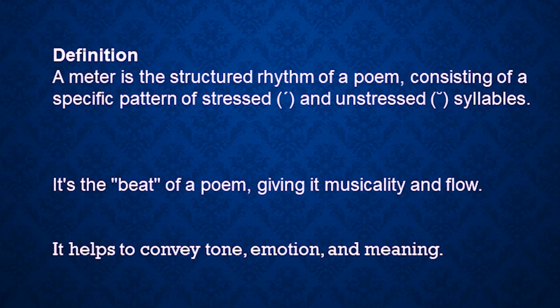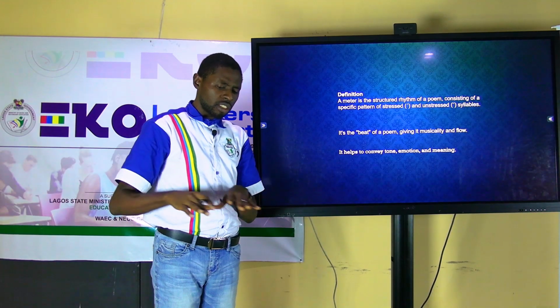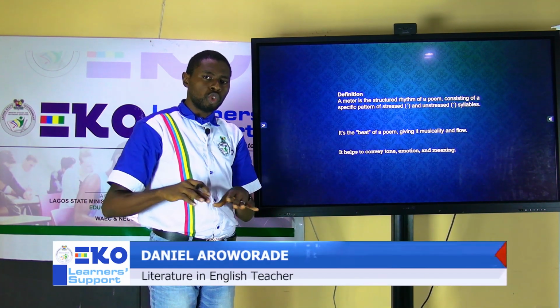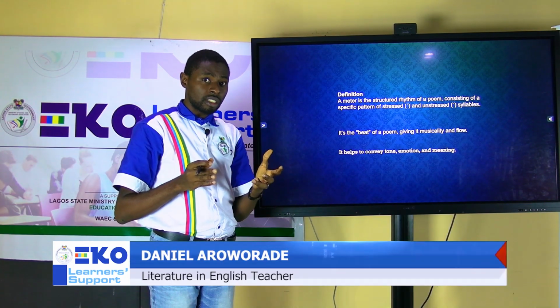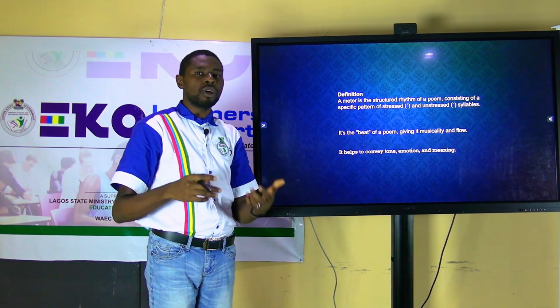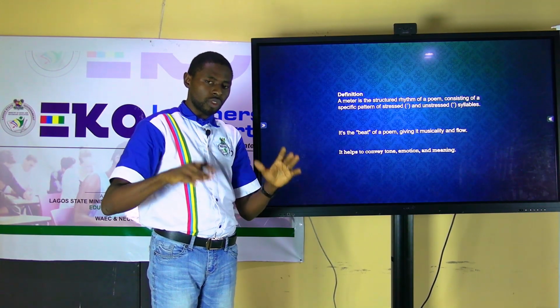Okay? Now, if you look at the board, you discover that I denoted or identified a stressed syllable by a particular sign facing up, and then the unstressed, something that looks like an upside down comma. All right. Now, it is the beat of a poem, giving it musicality and flow. So that thing that makes your poem to be like a music is what we refer to as meter. By the time it is musical, then you say that your poem has a rhythm. It has a constant rhythm.